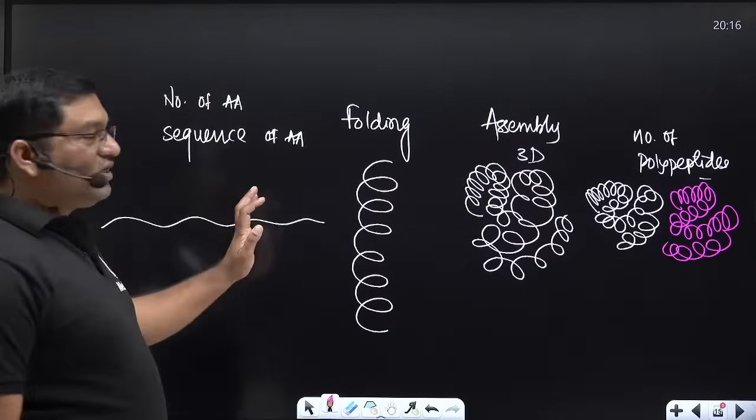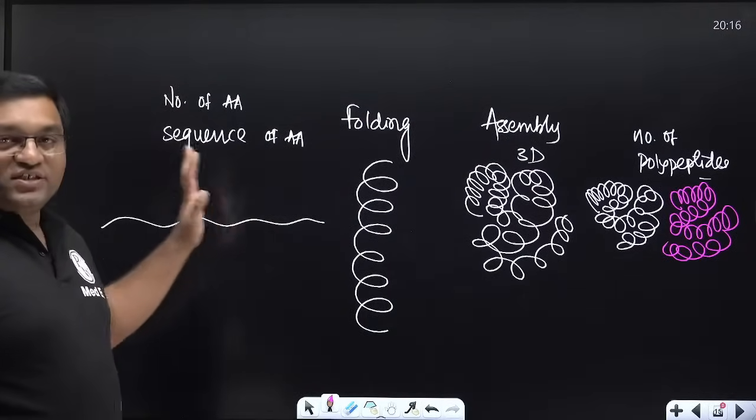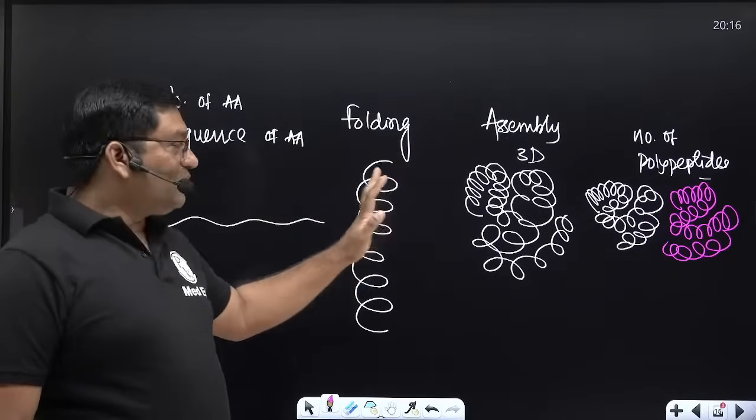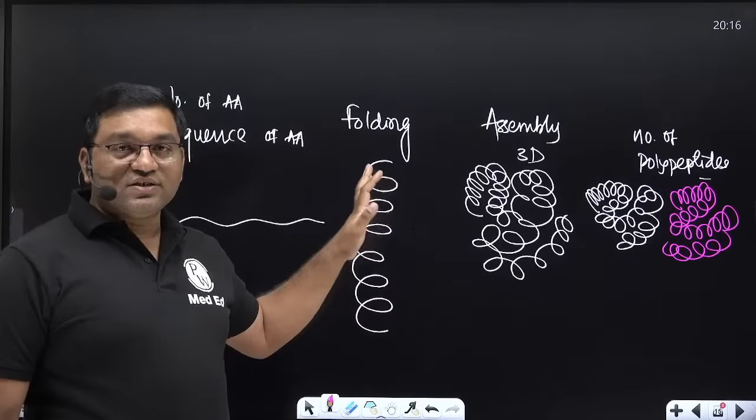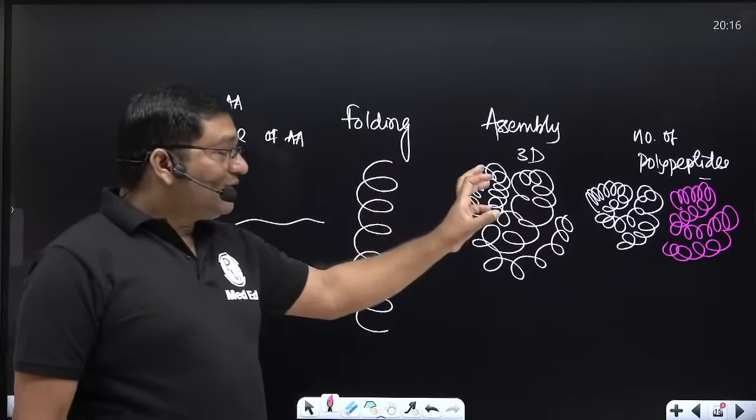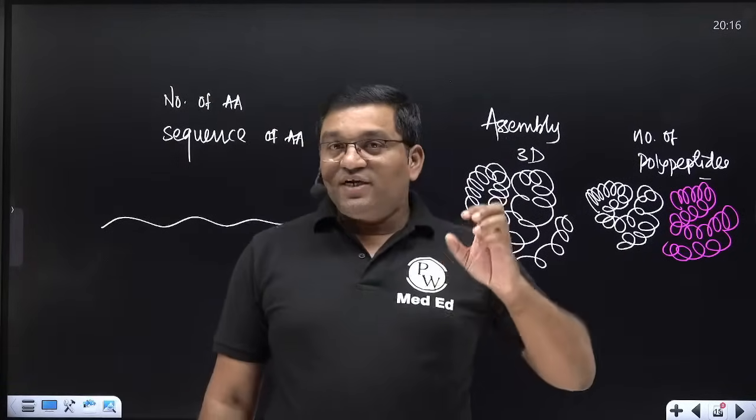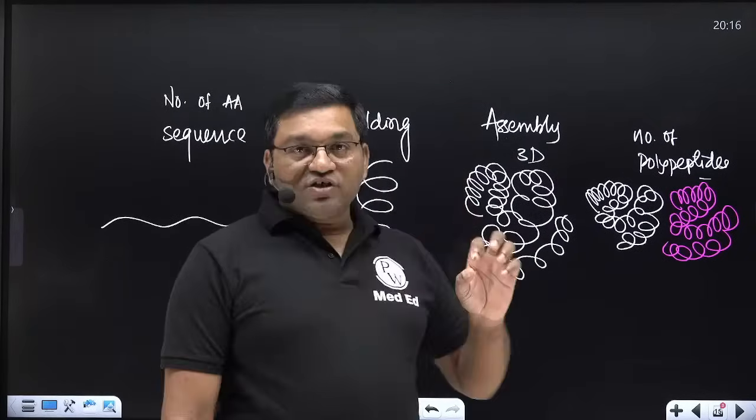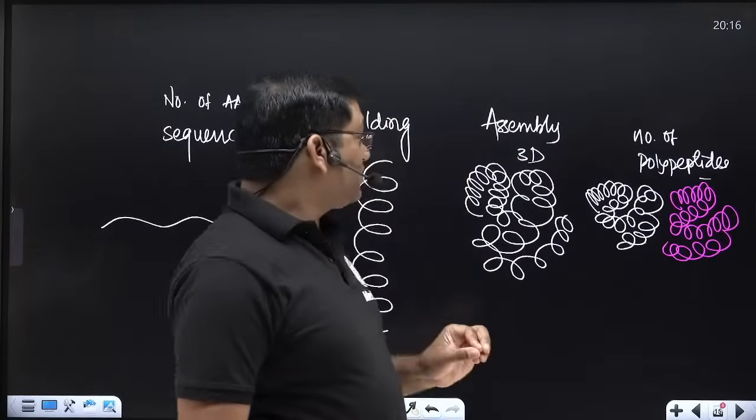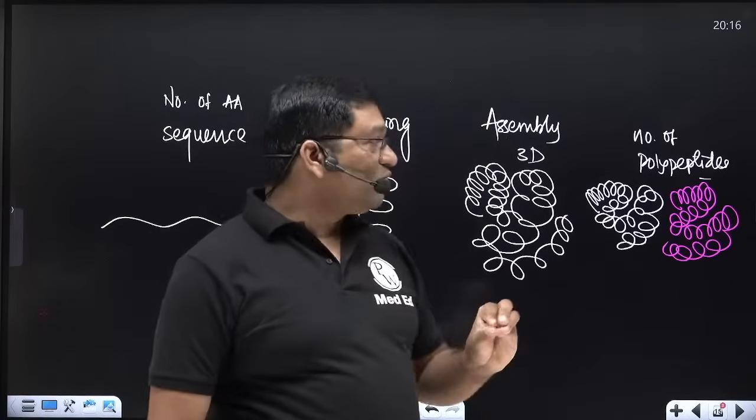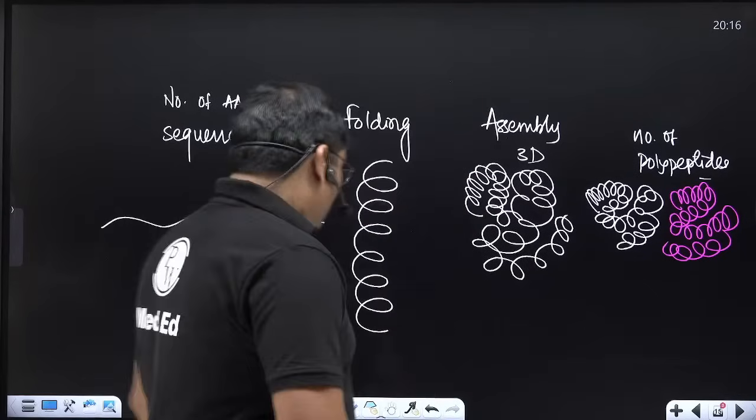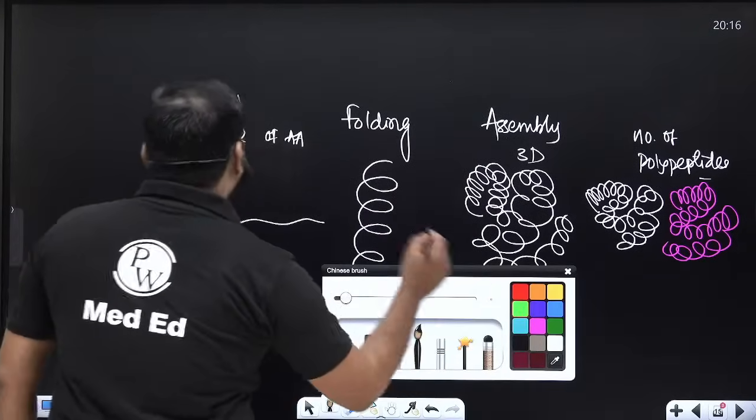So primary, where the number and sequence of amino acids is important. Folding of the primary polypeptide chain upon itself causes the formation of secondary structure. Assembly of this polypeptide into a three-dimensional arrangement and the formation of a functional protein is known as the tertiary structure of protein, and when there is more than one polypeptide unit, it is known as quaternary structure of protein. This is how they are classified.